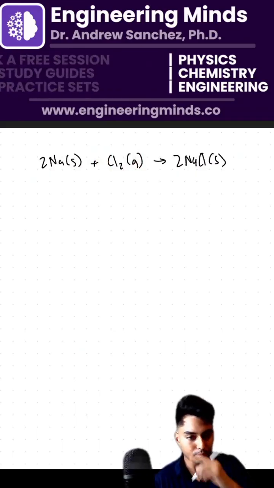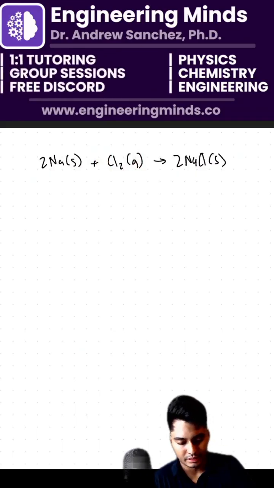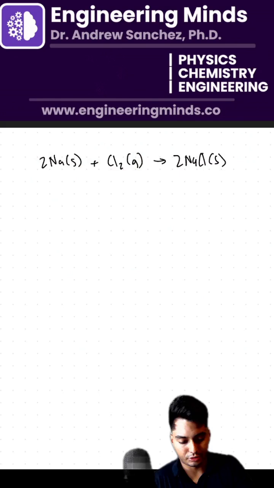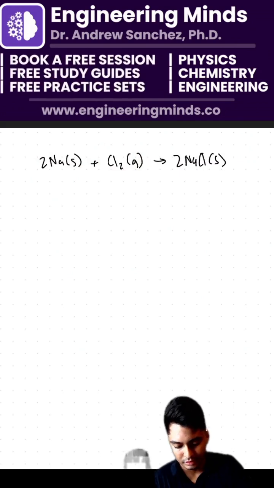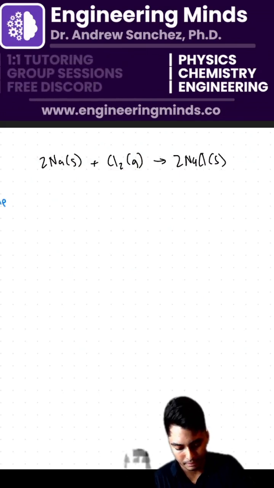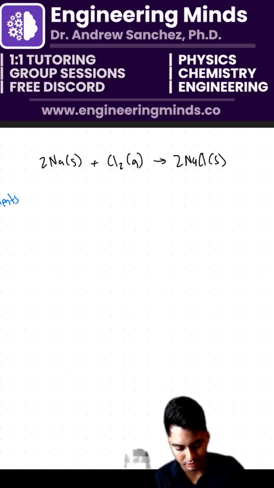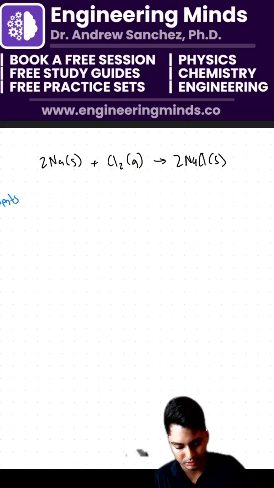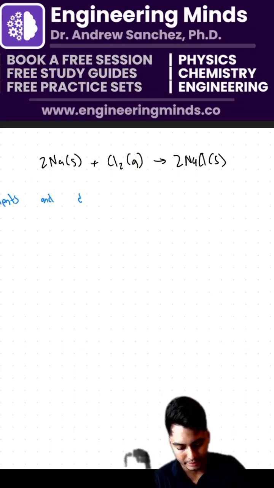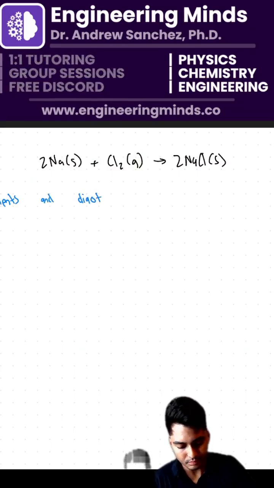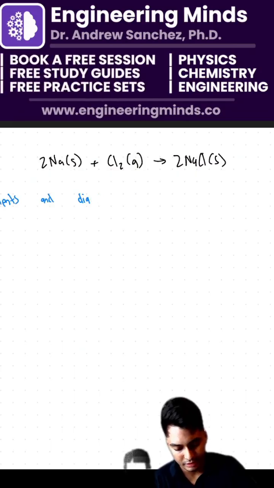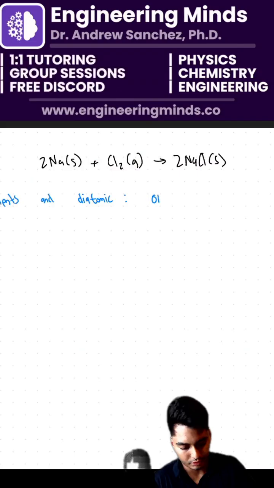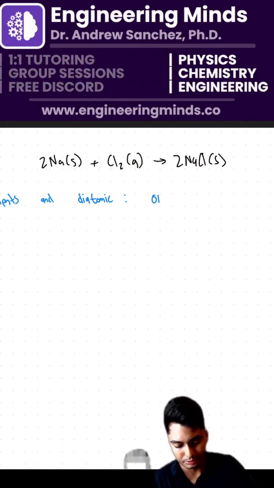Okay, so any element, any solid, and naturally occurring diatomic elements, so elements and diatomic gases, their oxidation states are 0.